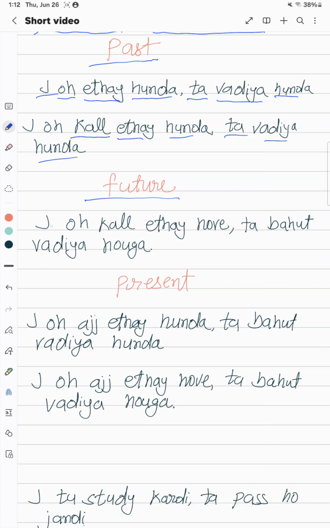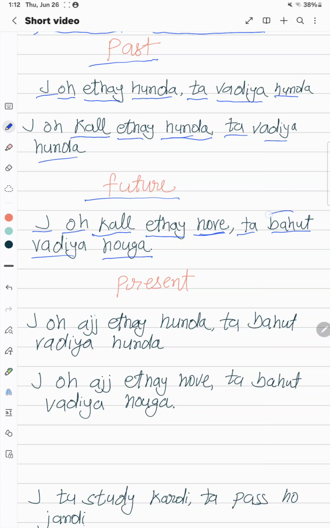So in this same situation you say J means again if, O he, kal again, kal means tomorrow or yesterday, whatever, right? Ethe hove. Now again here, in past we use hunda, here we use hove. It's the same verb. All right, in future we say hove ਤਾਂ ਬਹੁਤ ਵਧੀਆ ਹੋਊਗਾ.